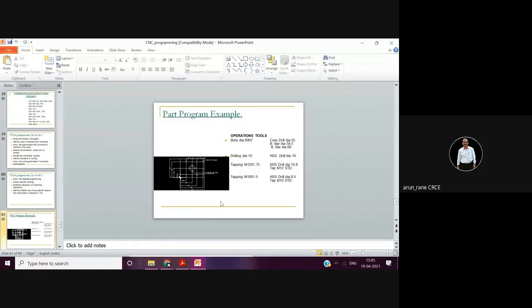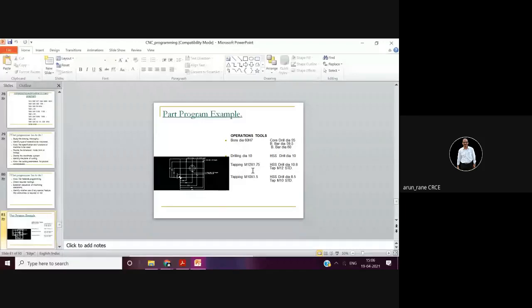So first you have to draw the sketch. First is question. Write a part program for the component shown in figure. Okay. And in the question itself, you have to include the various operations. Number one, bore diameter 60 H7. It is given here. Number two, drill diameter 10. Number three, tapping M12 by 1.75.